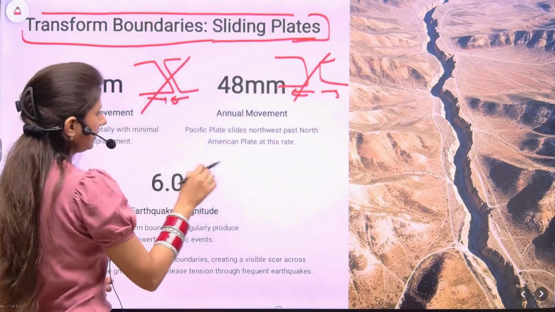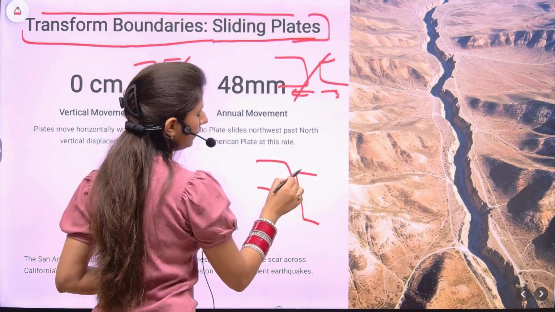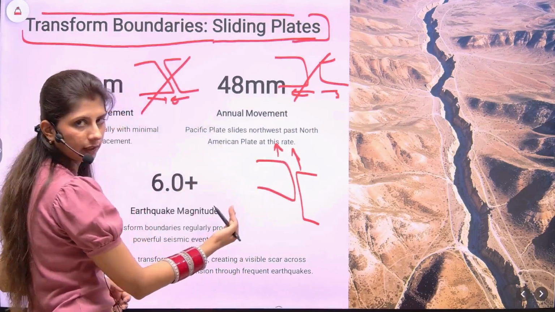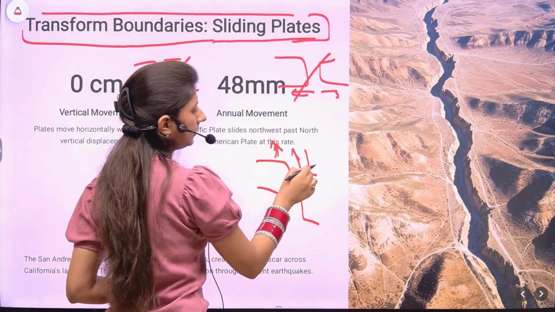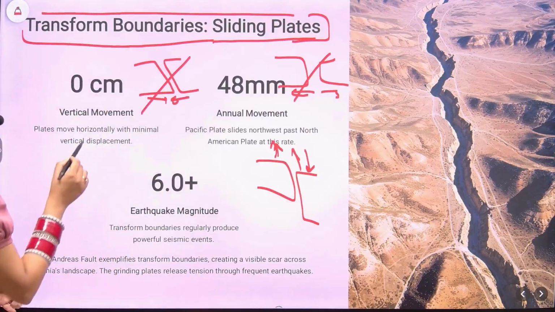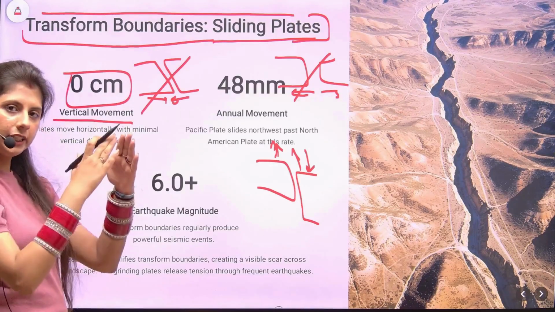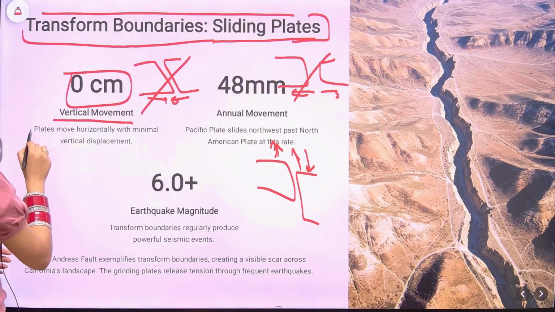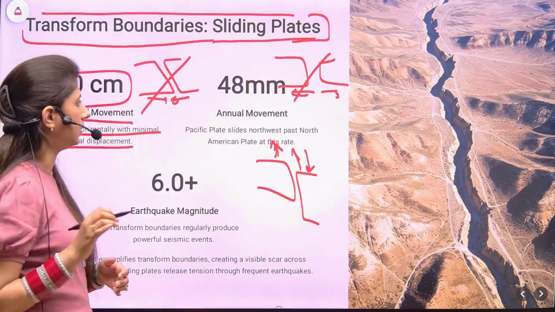This plate and this plate will either move in a similar direction past each other, or they might move one in this direction and the other in the other direction. There is no vertical movement, only horizontal movement across each other. Plates move horizontally with minimal vertical displacement.